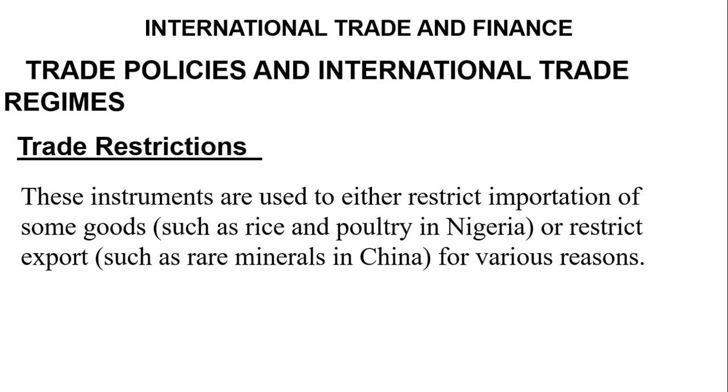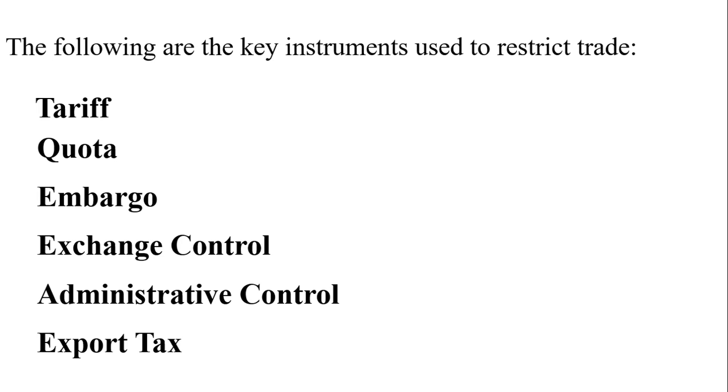So they are instruments that are used to restrict either importation or exportation for very genuine reasons. So let's look at types of trade restrictions. We have tariff. Tariff is the instrument imposed on imports. And quota. Quota is also an